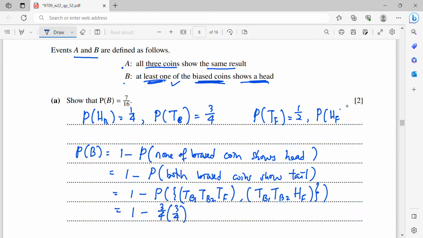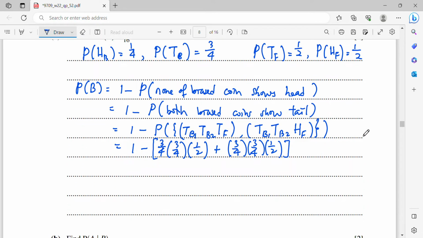P(HF), the F means fair, is also half. All is plus. Then the first one is 3/4, the second 3/4, and the fair coin is 1/2. When you calculate, it will be 1 minus 9/16. Then at last you get 7/16.